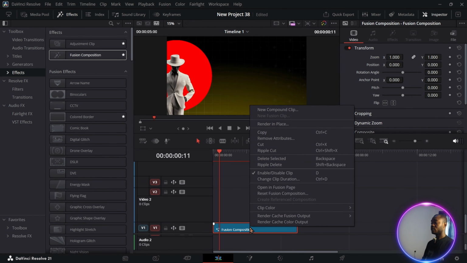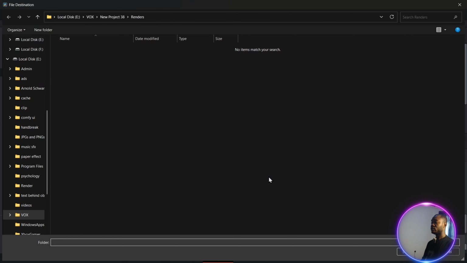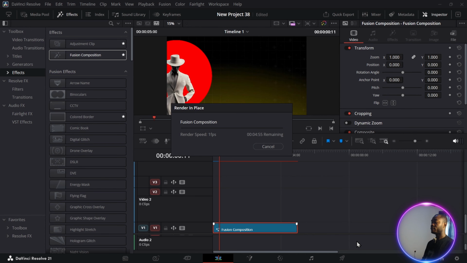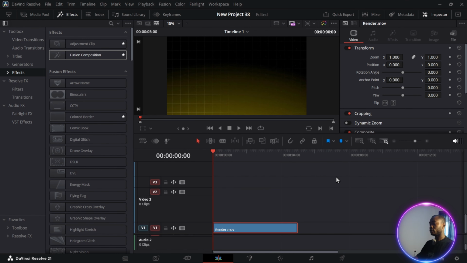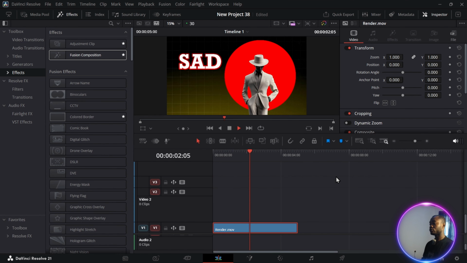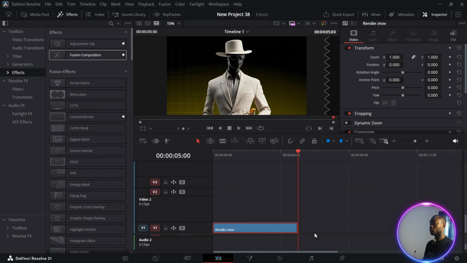I'm going to right click and select render in place. The reason why I'm rendering it in place is so that I can have a smooth playback before I proceed to our next animation. In case you are on a low budget PC and it's just crashing, just render in place. It works much better than when you just render cache. Now that we're done rendering in place, I'm going to play it so you can see how smooth our animation is. Now let's proceed to the other one.